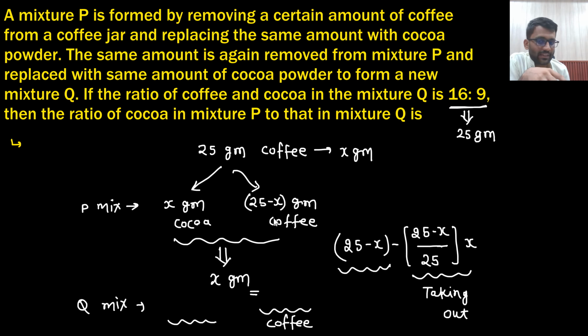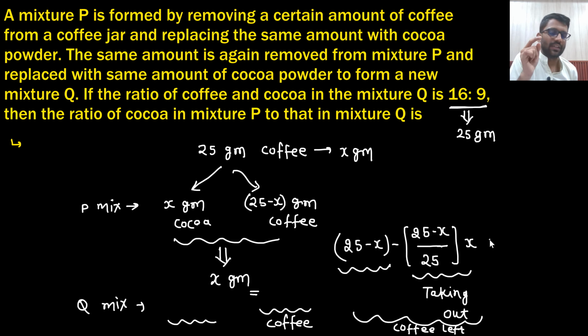So 25 minus X you were initially having, and this part is taken out. So basically the coffee left is this much, and that is equal to 16. Eventually in mixture Q, this much coffee is left.